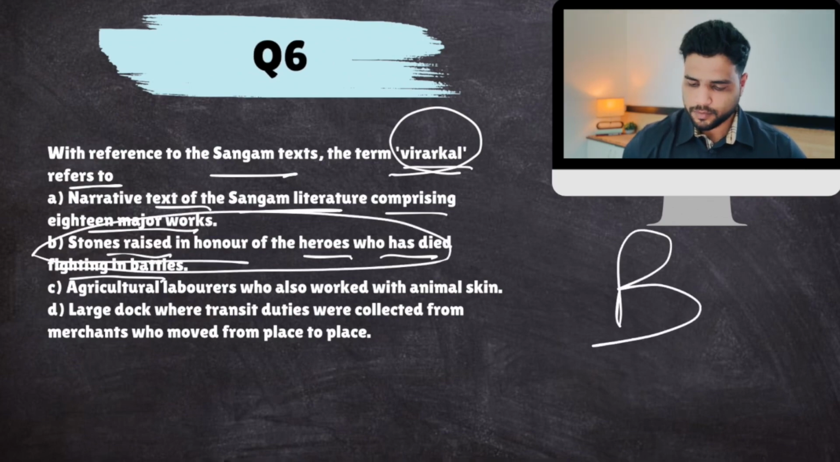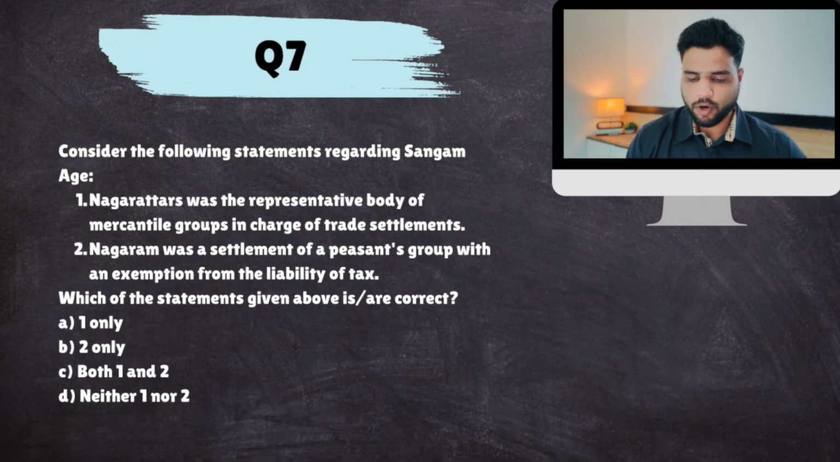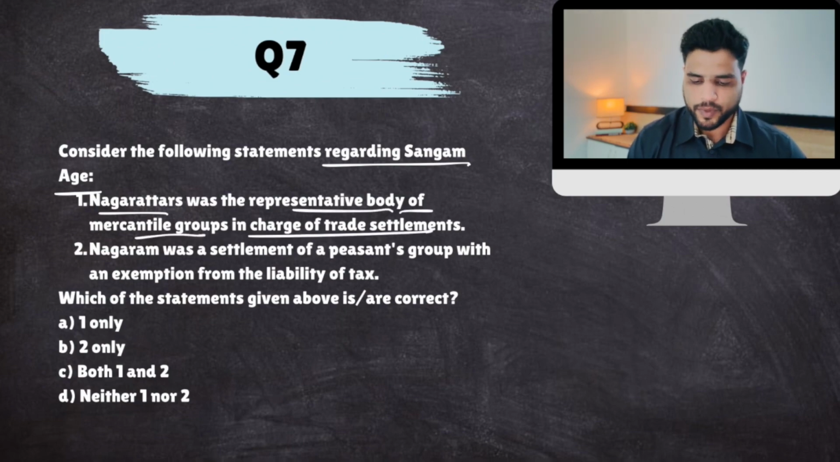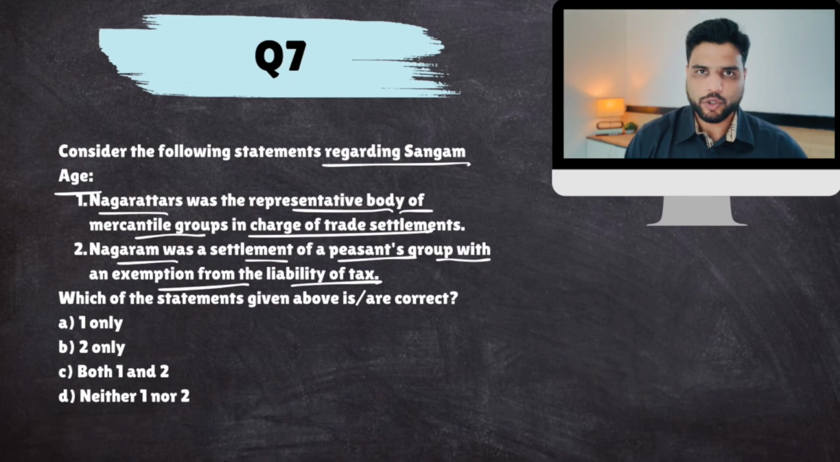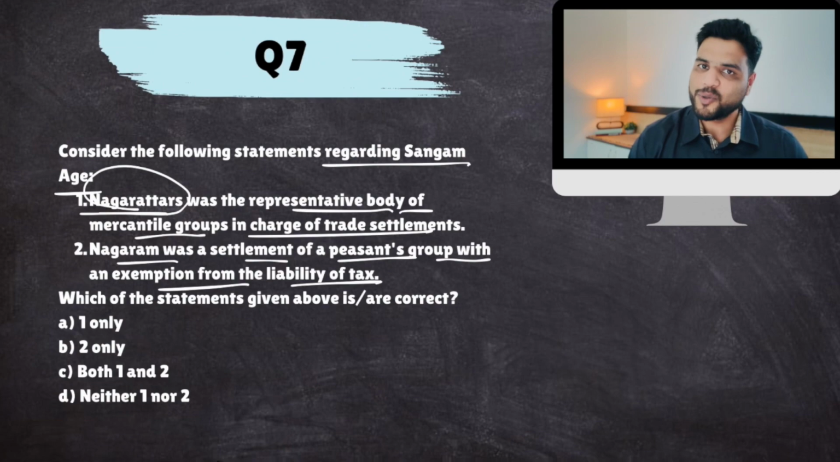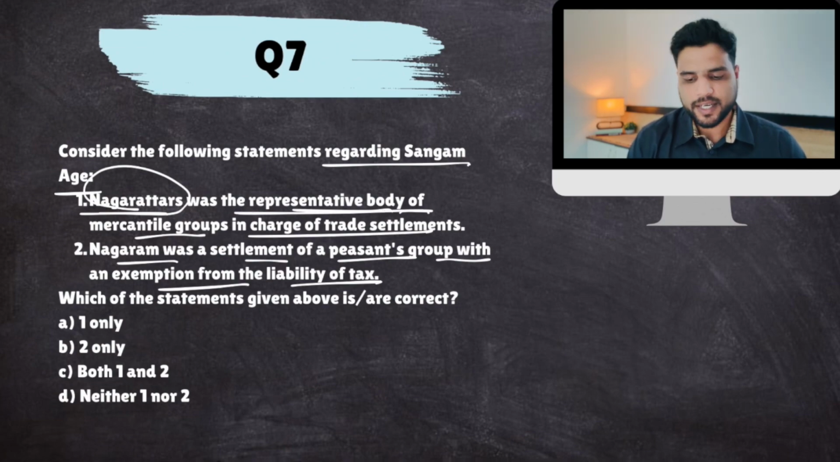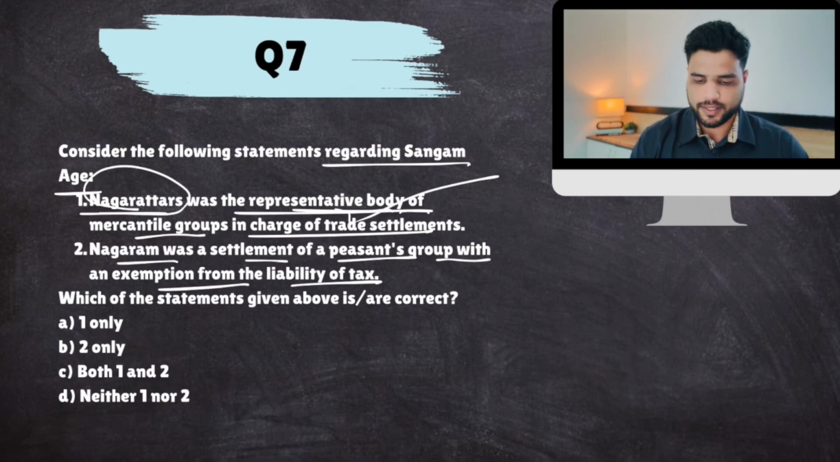Okay, next. Consider the following statements regarding Sangam age. Nagarattar was the representative body of mercantile groups, traders, in charge of trade settlement. Nagaram was a settlement of a peasant group with an exemption from liability of tax. Now, this question can be solved through logic also. As far as Nagarattars are concerned, you should know this information. This can't be solved through logic. It was a representative body of traders, mercantile groups, yes. It was an association of traders.